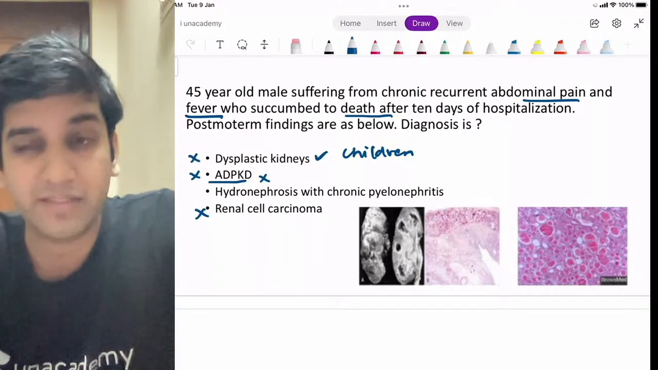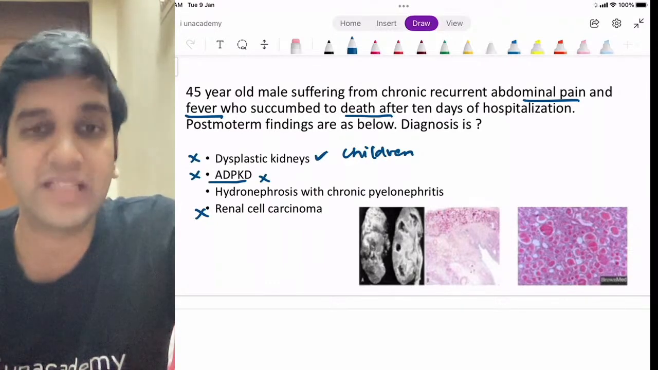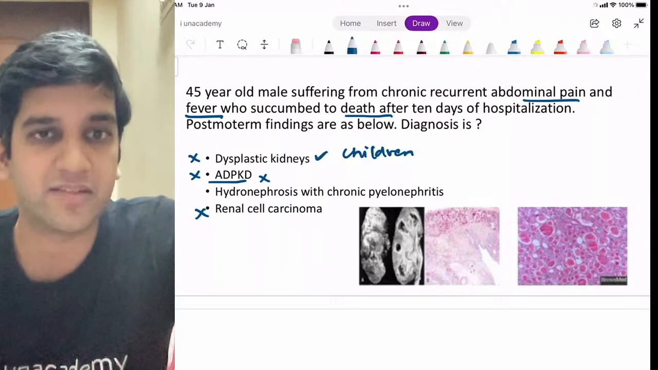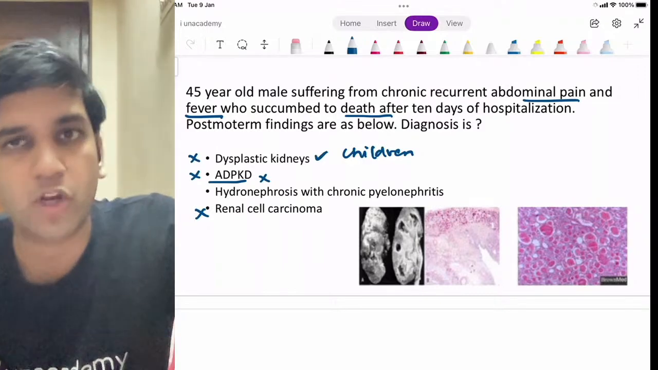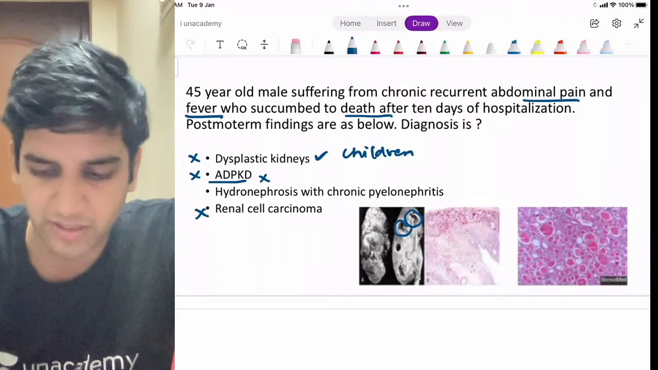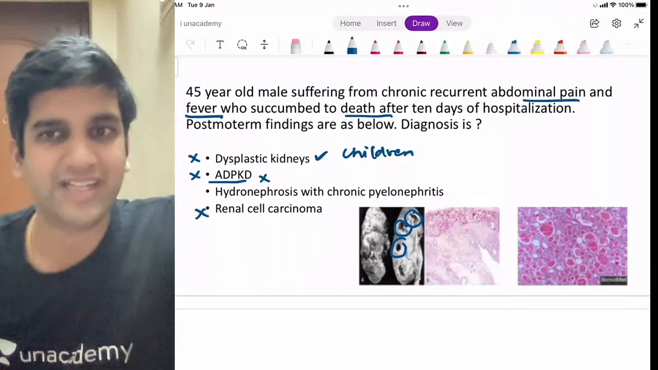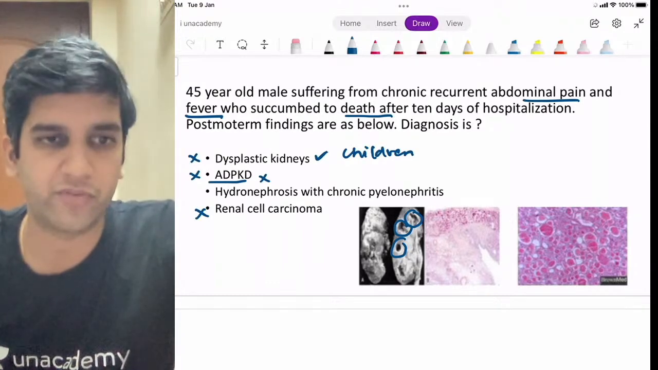Even if you don't pick up the finding, like what Ayush said, thyroidization of tubules, I can easily tell what's the answer. It's hydronephrosis with chronic pyelonephritis. Actually, these are dilated pelvicalyceal systems because of the hydronephrosis. And thyroidization of tubules is a classical finding seen in chronic pyelonephritis.